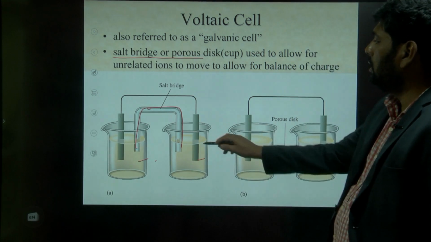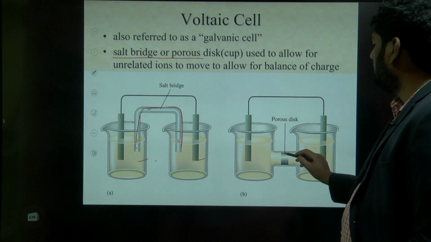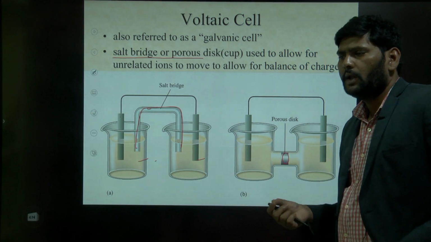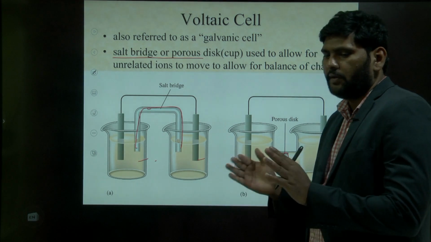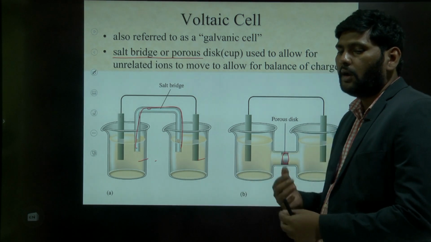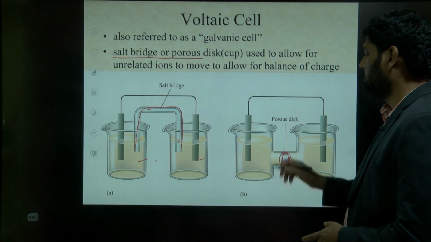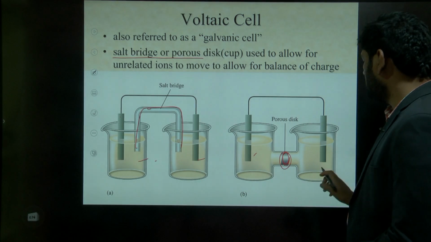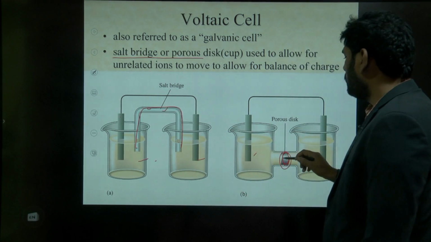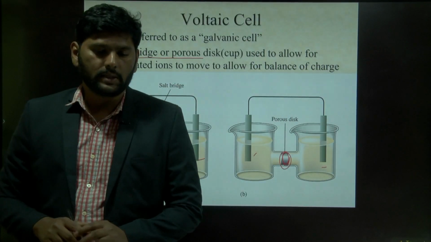Or else, if we do not use a salt bridge, we use a porous disc. A porous disc is something that has the capability to exchange ions. That kind of porous disc we will take. This is another liquid. You can use a salt bridge or else a porous disc, any of these can be used for a voltaic cell.